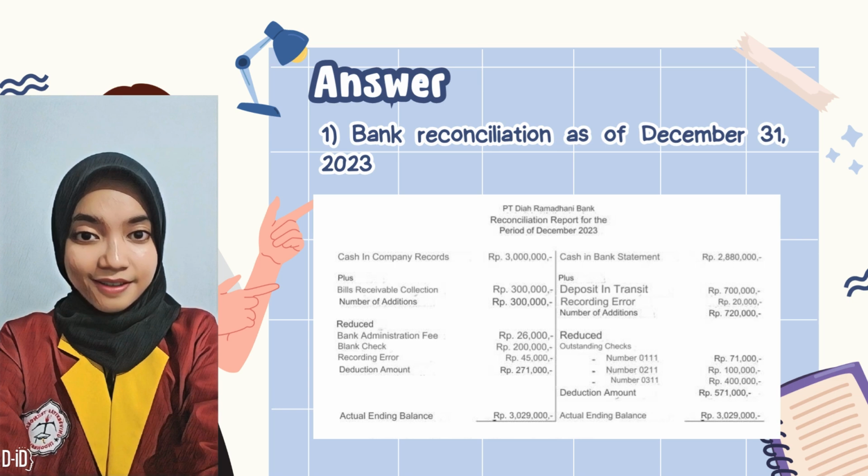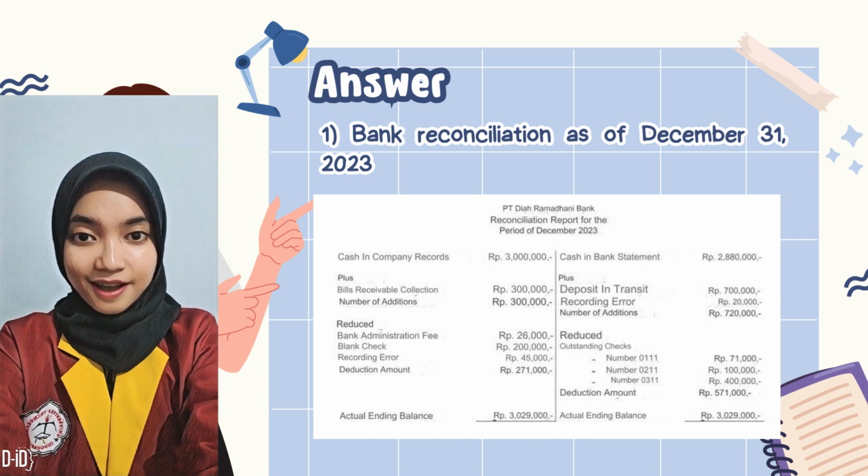After this adjustment, the ending cash balance in the company's records is 3,029,000 Indonesian rupiah.